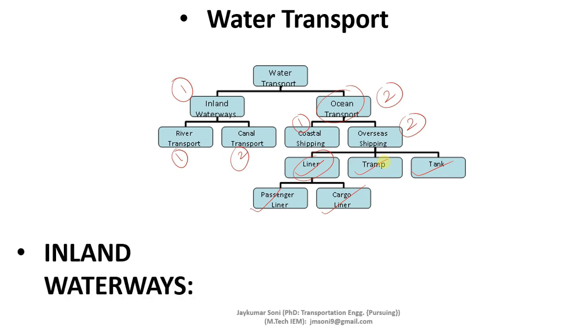Let us understand the concept of inland waterways. Inland waterways are divided into two parts. First is the river transport and second is the canal transport. Now we all know that rivers are the waterways which are given by nature. It is suitable for small boats and steamers. It was highly developed before the evolution of railway tracks. But with the development of railways, this river transport was neglected, and nowadays it has become obsolete.